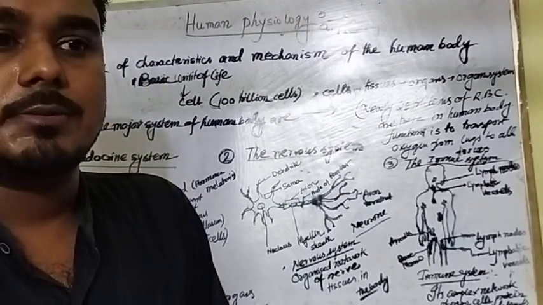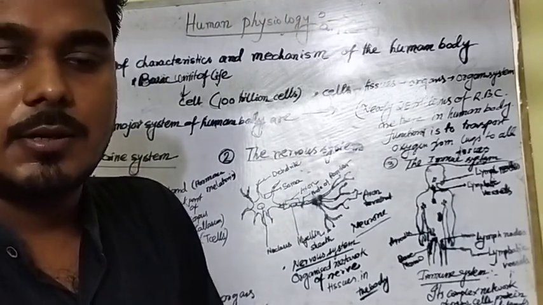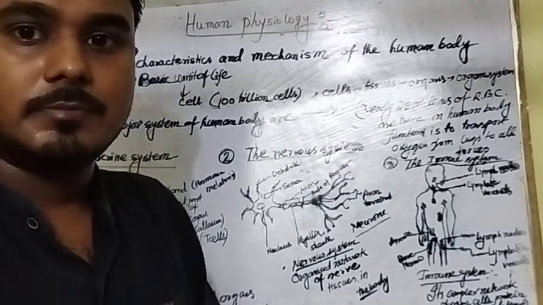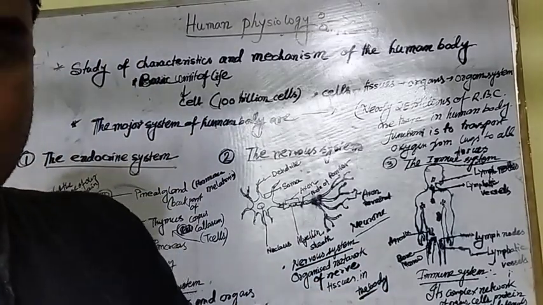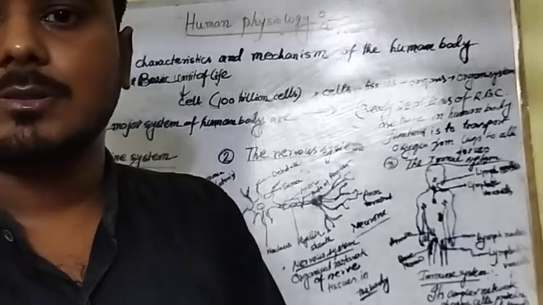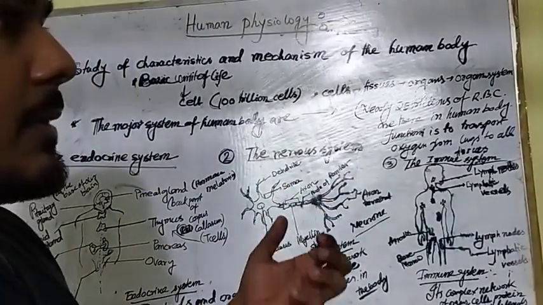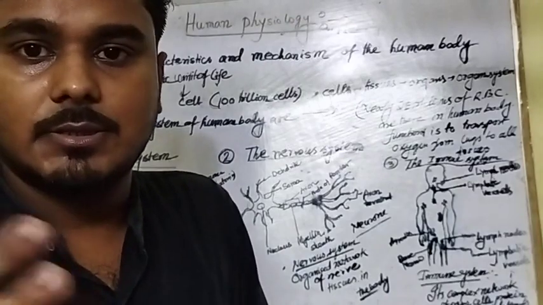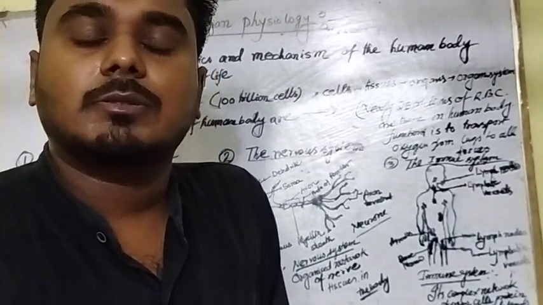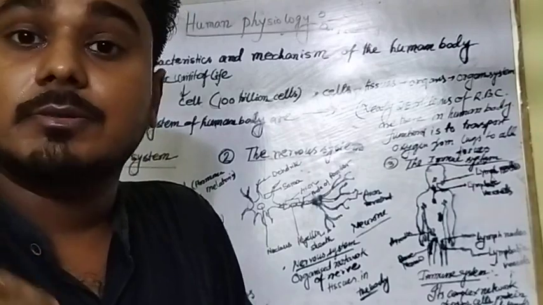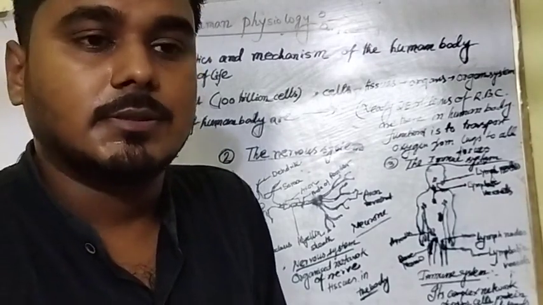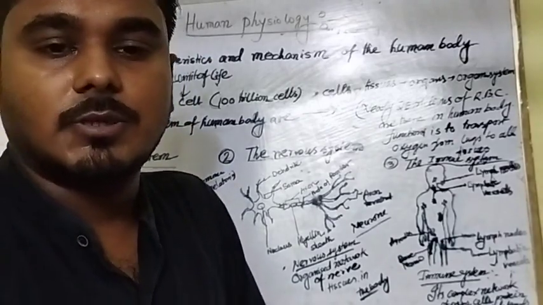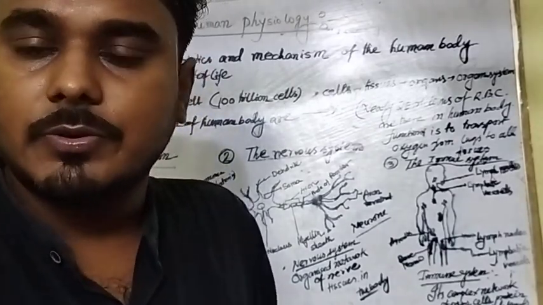As we all know, bricks make a house; likewise, hundreds of trillions of cells make a human body. Cells make tissues, tissues make organs, and organs make organ systems. Among cells, there are two major important ones: red blood cells and white blood cells. What are red blood cells? There are 25 trillion red blood cells in the human body, and their main function is to transport oxygen from the lungs to the rest of our body.